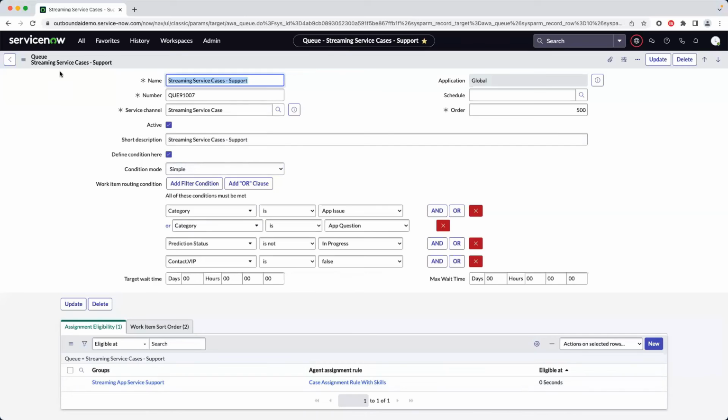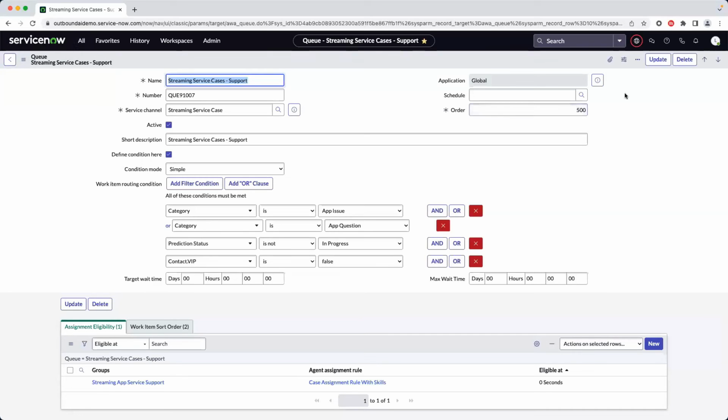That's what my advanced work assignment queue is doing here. The only thing I have to add specifically for CSM is to make sure that the prediction is actually complete, so that the prediction status is not in progress anymore. I'm telling that rule to wait for the prediction to be done before making my assignment, which in the workflow here makes sense.